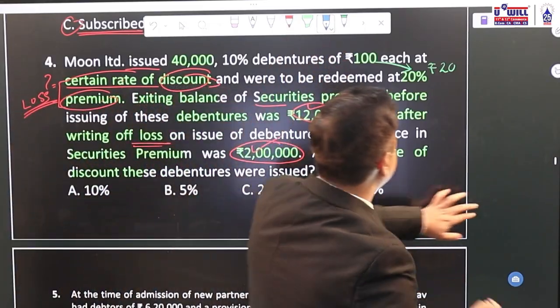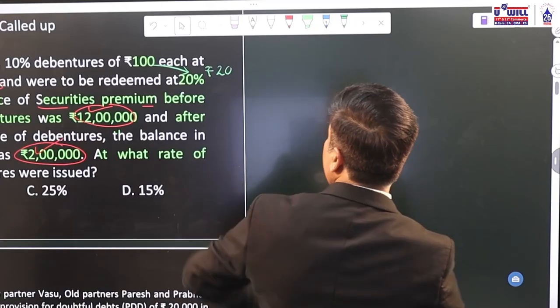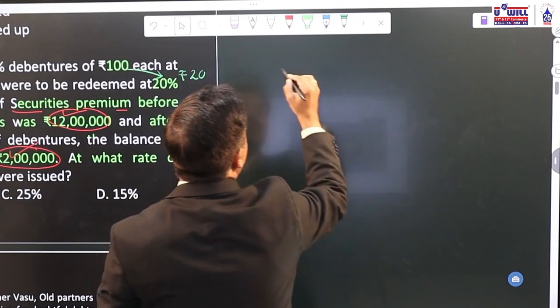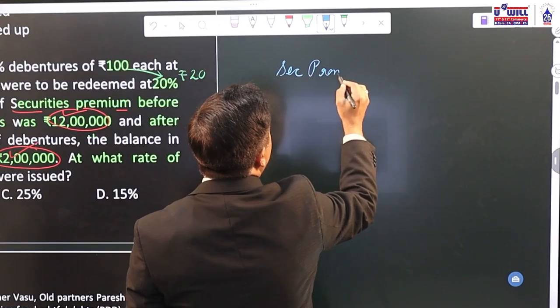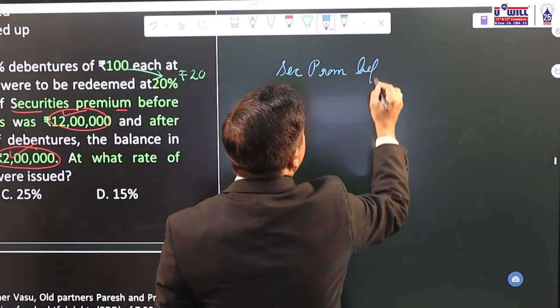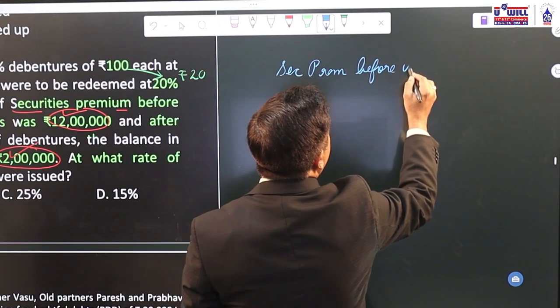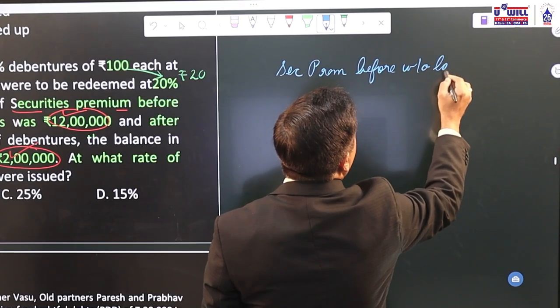Let's solve it. First, what is the securities premium balance before writing off the loss? 12 lakhs.